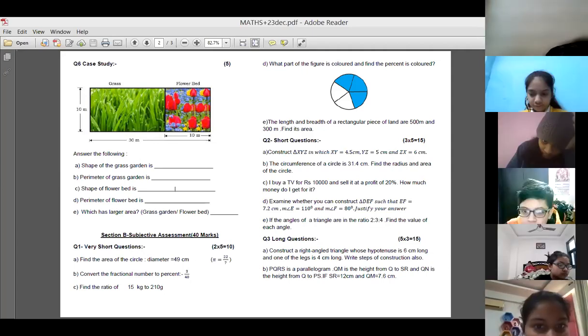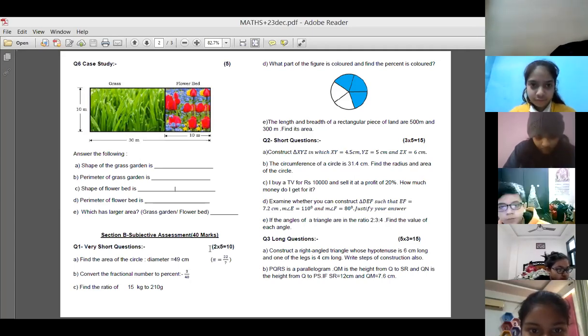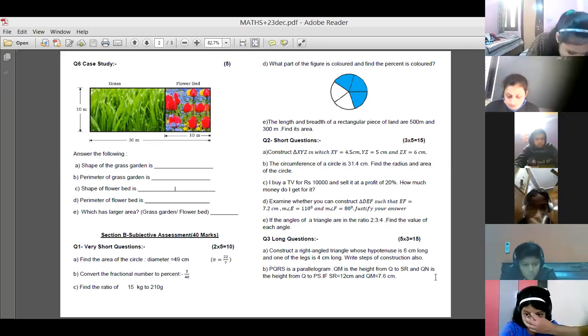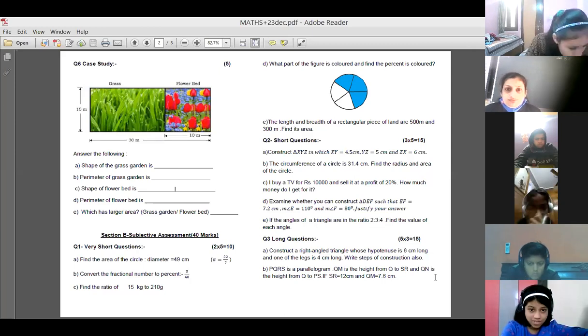I'm saying this. 1000 grams, that's right, Vansh. Now 15 kg, how many grams? 15,000 grams. That's right, Vedika. Now 15,000 grams divided by 210 grams. Divide, children. 15, yes, 500 ratio 7.